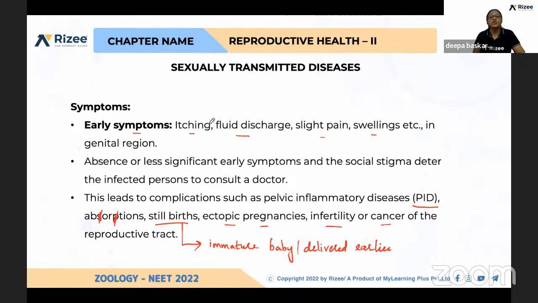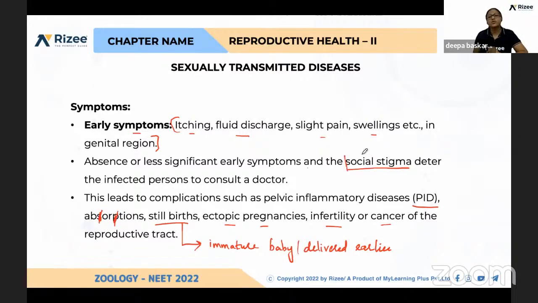So we should not avoid consulting a doctor if we are having any early symptoms like itching, fluid discharge, continuous pain, and swelling of the genital region. Okay, and what about the absence or less significant early symptoms and the social stigma that stops infected persons from consulting a doctor?